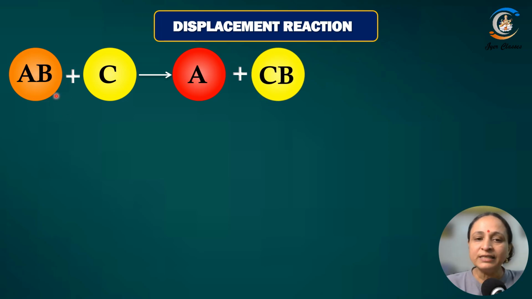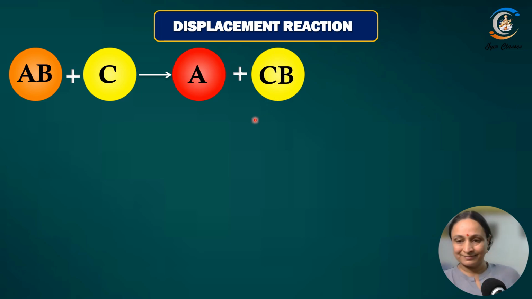So you have got a substance AB, you added a stronger substance C, it kicks out the weaker substance A, that means it displaces A and takes the place of A. So the new substance which is formed is CB. Such a reaction is called the displacement reaction.